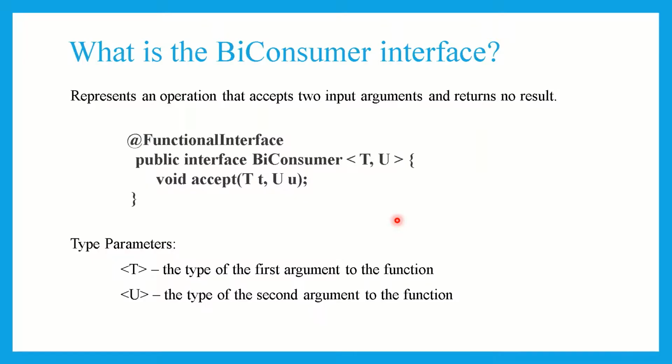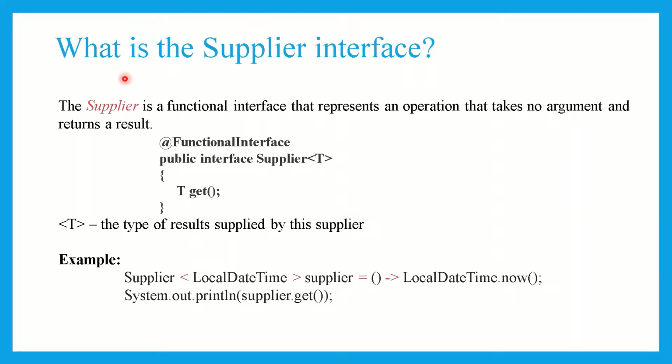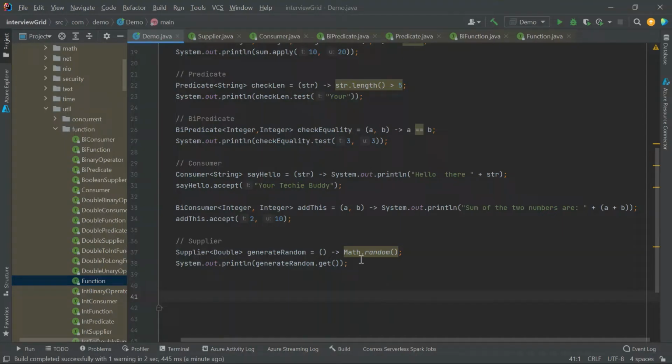I'll just move on to the slide. So the Supplier is a functional interface that represents an operation that takes no argument and returns a result. If you see, the signature says T, which is the type of the result supplied by the Supplier. For example, you can have a Supplier of LocalDateTime. It will take nothing, but it will invoke LocalDateTime.now and give you the local date time. Similarly, I have given you an example for random number generation. It takes nothing but gives us a random number.